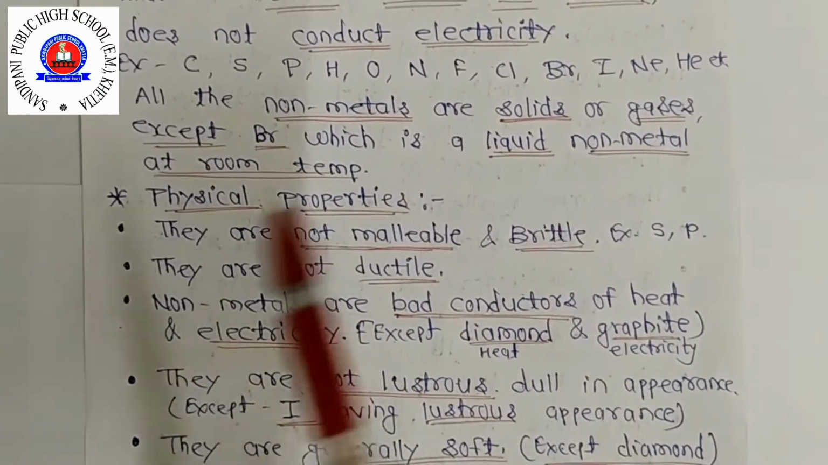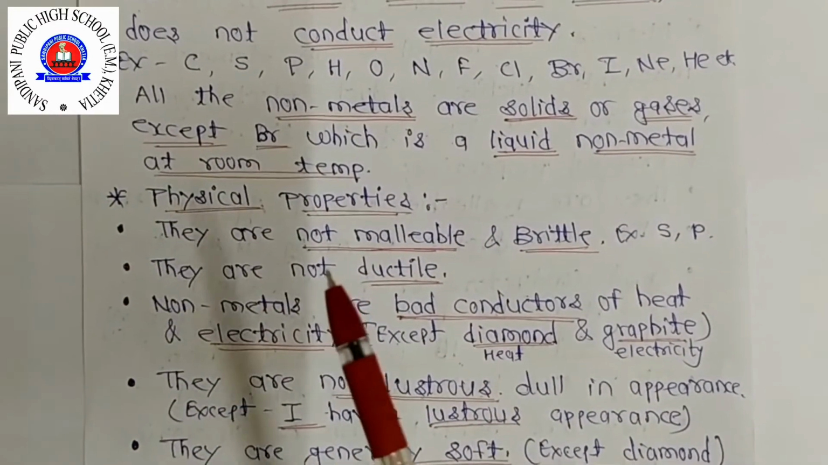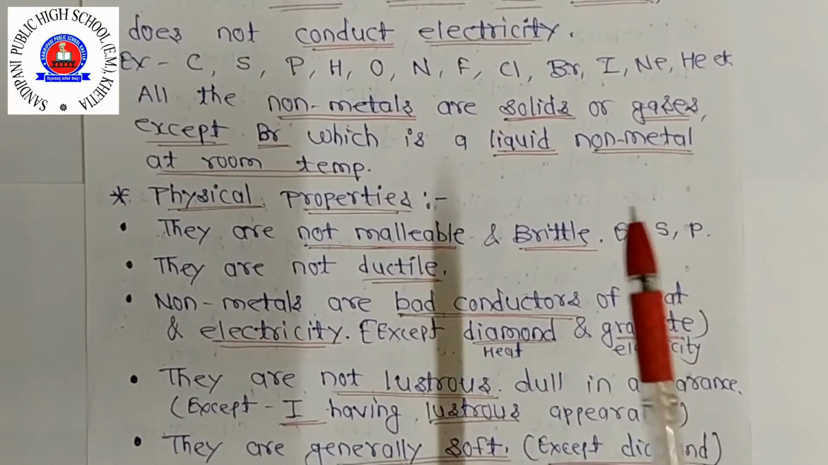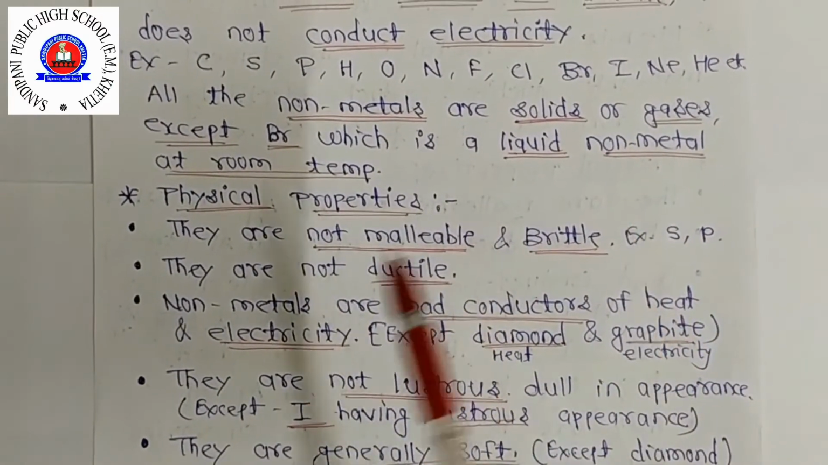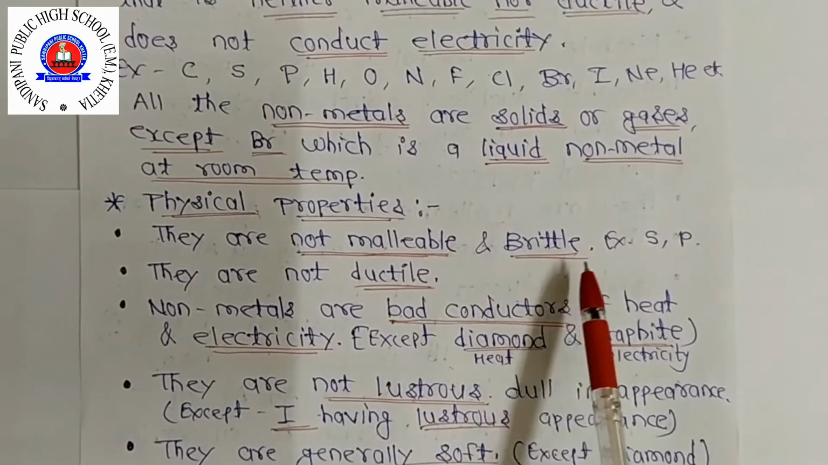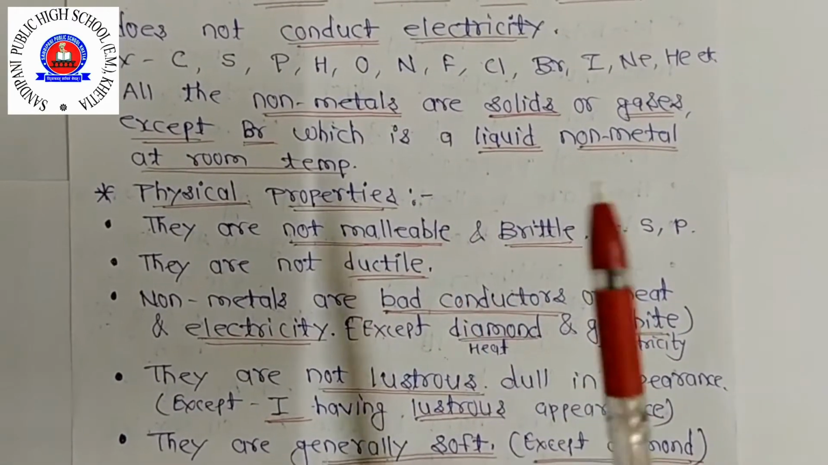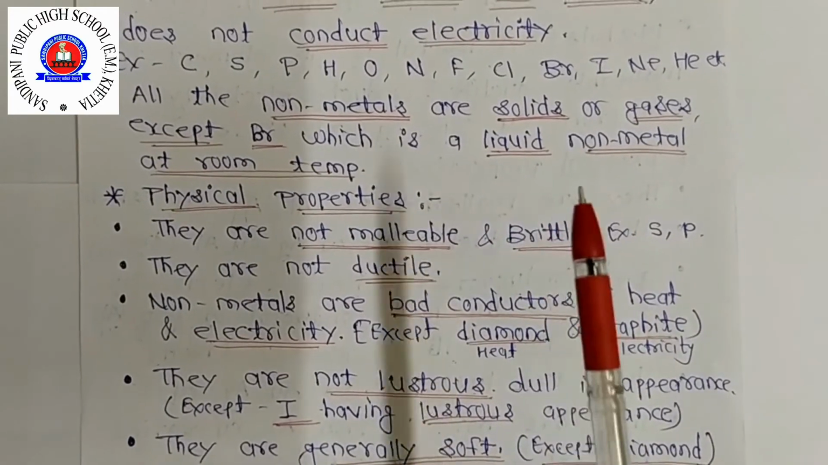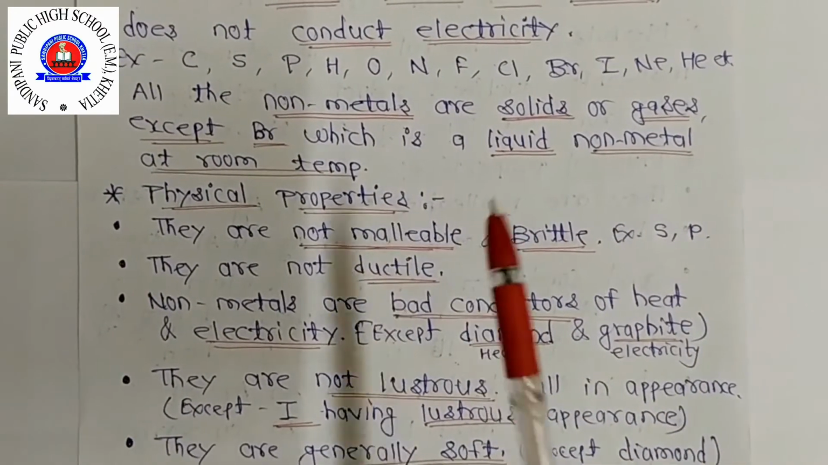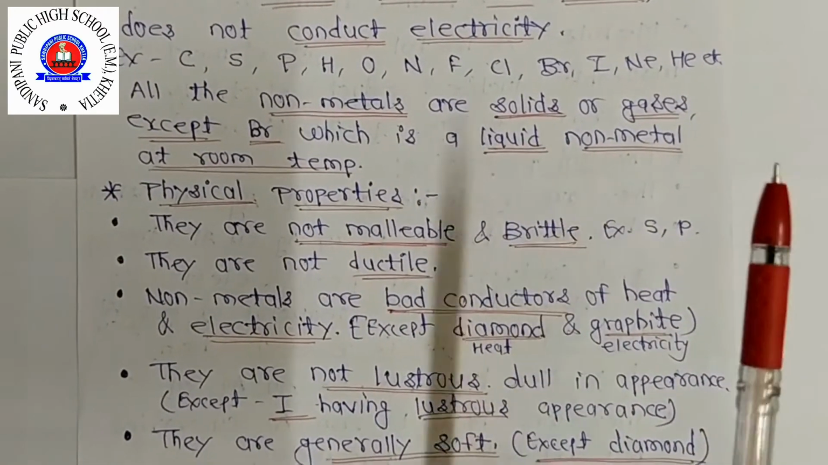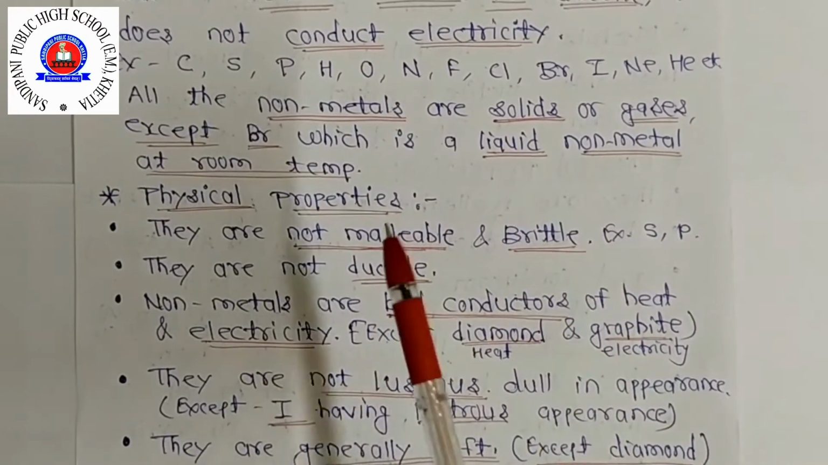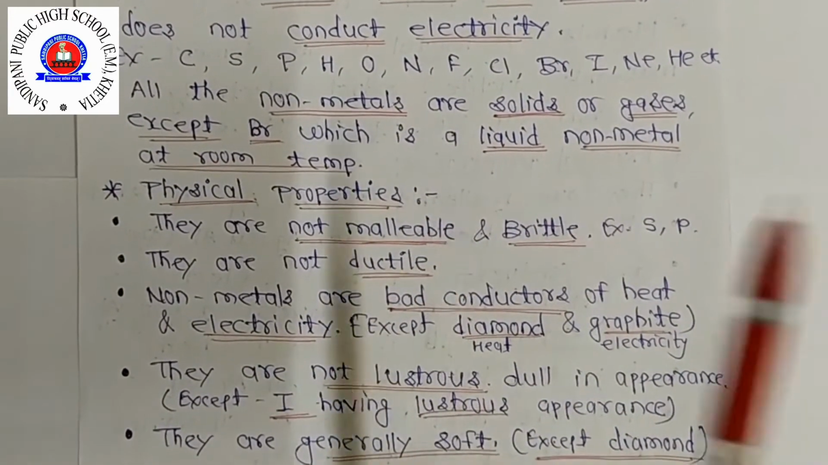Means it breaks down, means it turns into pieces. Okay, so sulfur and phosphorus are solid non-metals which are not that malleable. These are examples of that. So brittleness: sulfur and phosphorus non-metals are brittle. When beaten with a hammer, they break into small pieces. So brittleness is a characteristic property of solid non-metals.